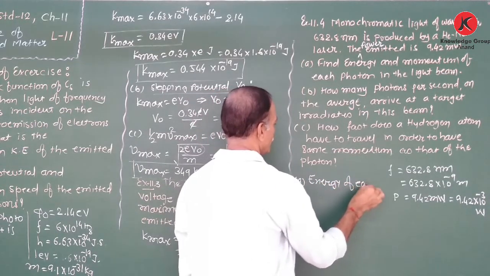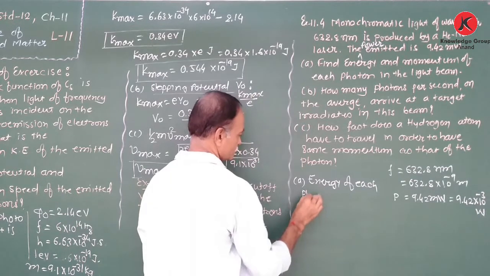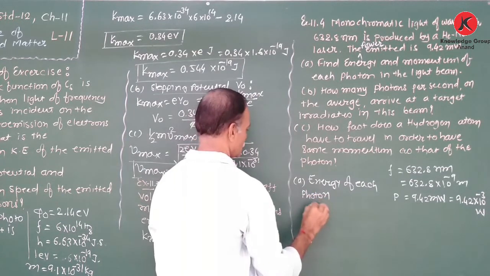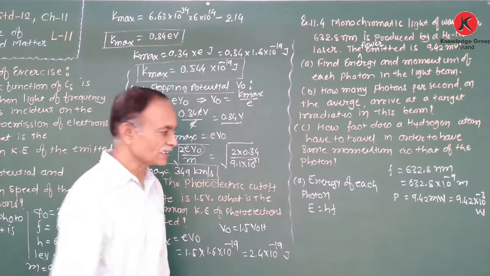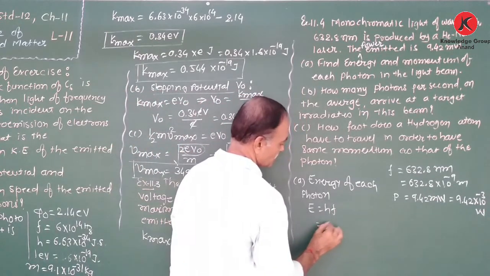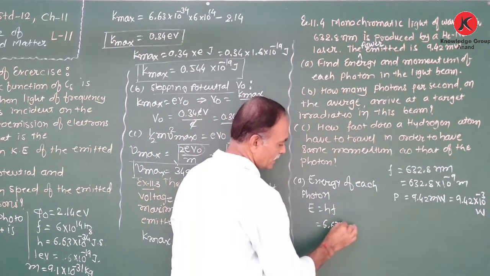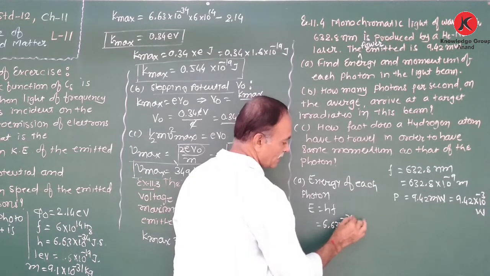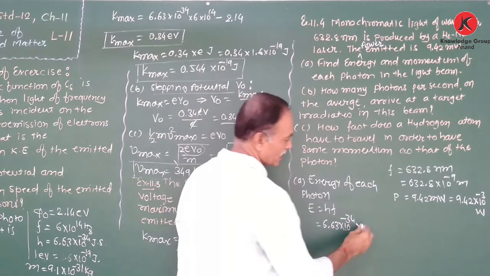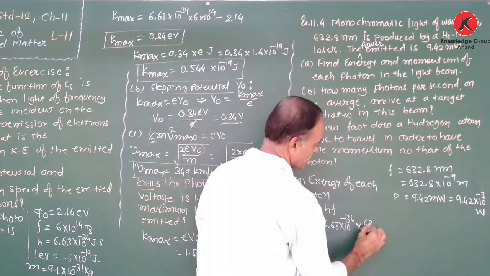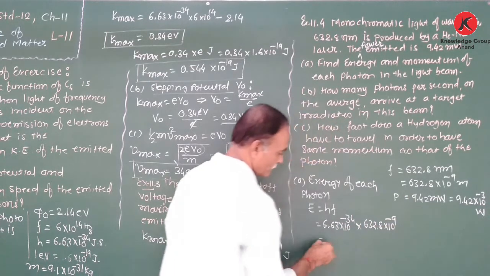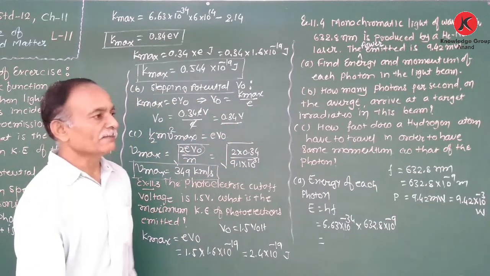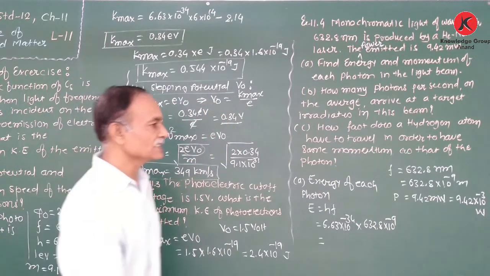So first is the energy of each photon. Energy E is equal to hf, h is the Planck's constant. So there is 6.63 into 10 raised to minus 34 into frequency.